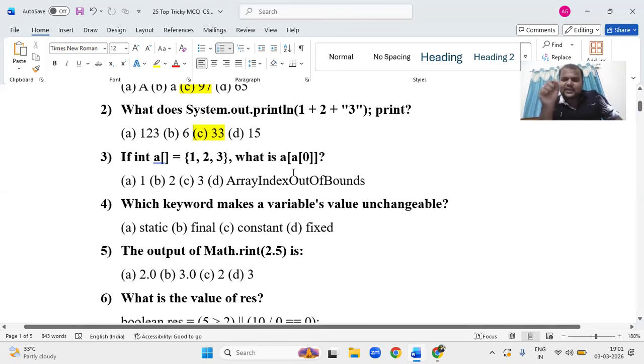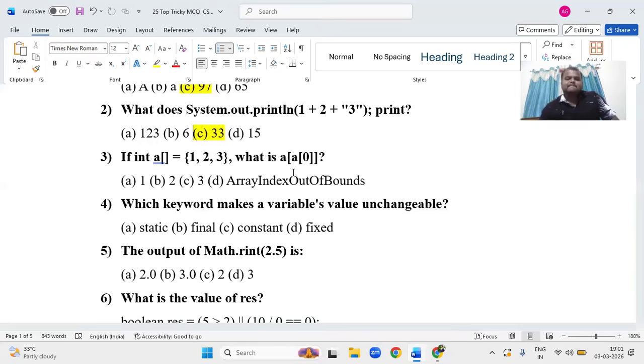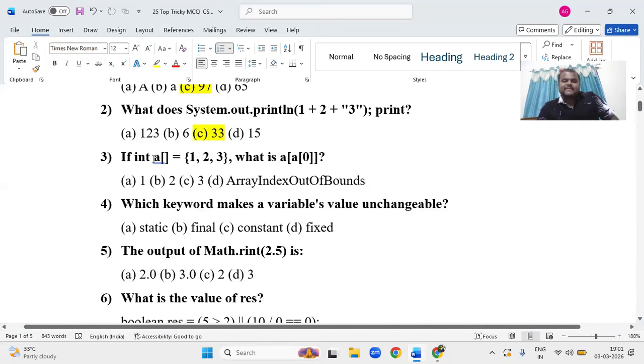You just think twice. If an int array, single dimension array, has been given 3 elements, what is a of 0? First you check the nested one inside that. A of 0 is 1. So what is the output? What is the answer for this one? At that index I got 1. A of 1 is the next one, and what is stored at a of 1? 2. As we know, the index starts from 0, right?